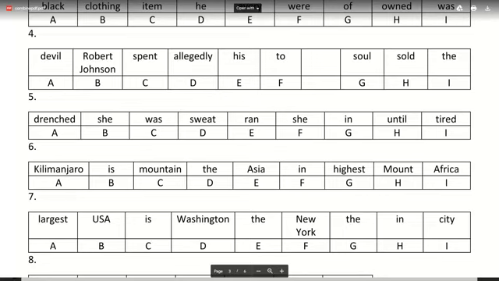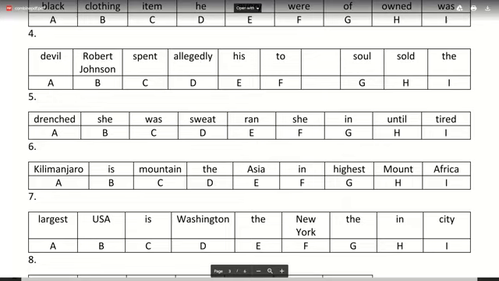No. The answer for number four is, all of you are getting it right now: Robert Johnson allegedly sold his soul to the devil. That's the answer for that. What you don't need in number four is spend. Try doing the next one now.